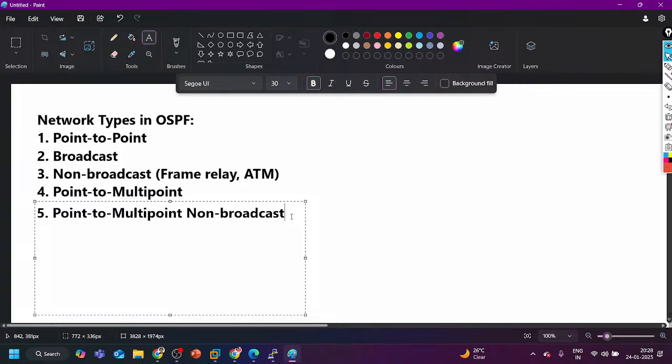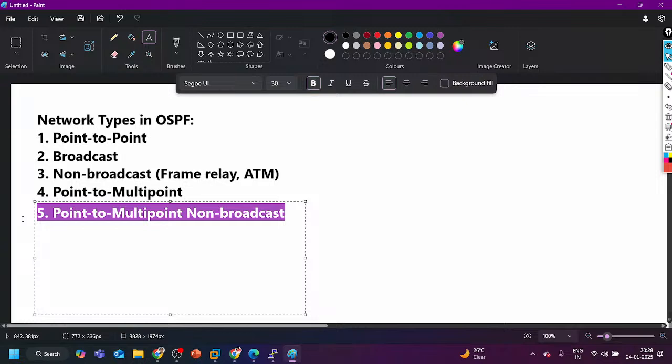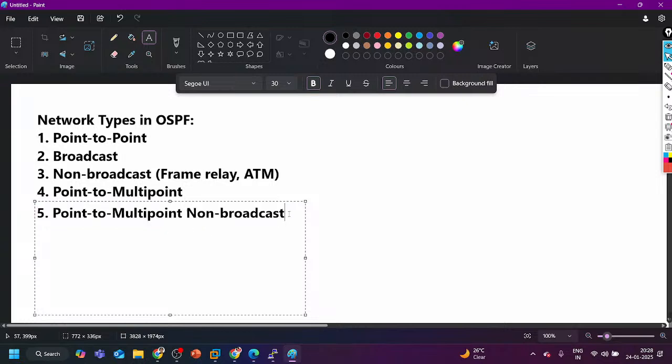If we have a hub and spoke scenario, but the technology we are using is frame relay, then you have to configure point to multi-point non-broadcast only. Nowadays we are not using this non-broadcast network type.